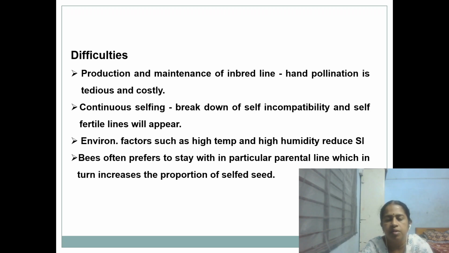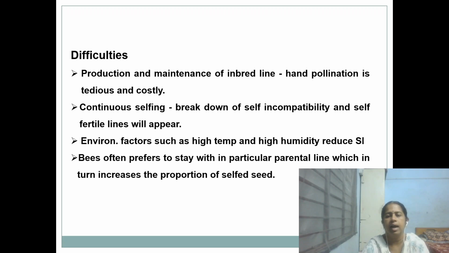Such things will be a problem in plant breeding, as it will not produce hybrids because it will produce selfed seeds also. So continuous selfing will lead to self-fertile plants, not self-incompatible plants. Then we will not be able to know whether the seed is because of crossing or it is a selfed seed.